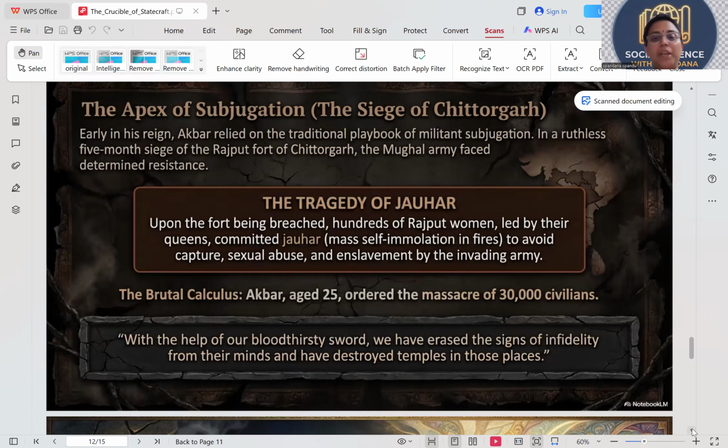Upon the fort being breached, hundreds of Rajput women led by their queens committed Jauhar.